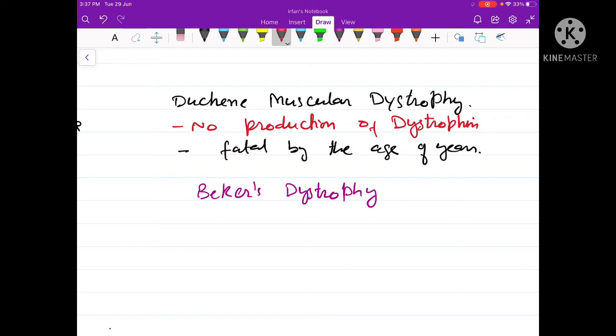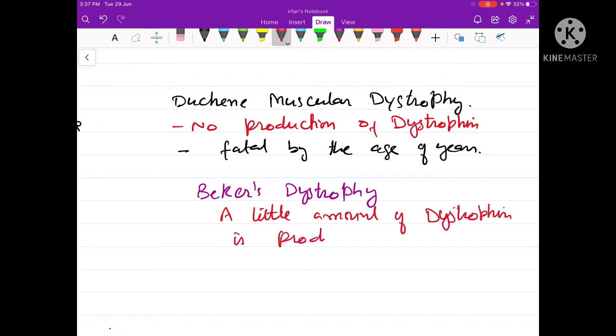As a result, Becker's dystrophy is a milder form of the disease than Duchenne muscular dystrophy. So here the symptoms are milder as compared to Duchenne muscular dystrophy.